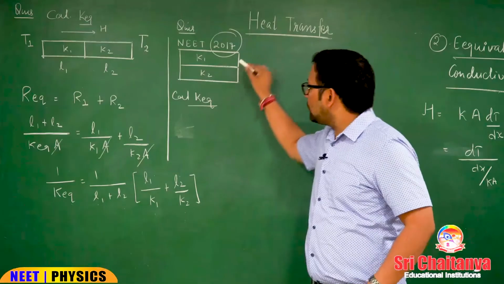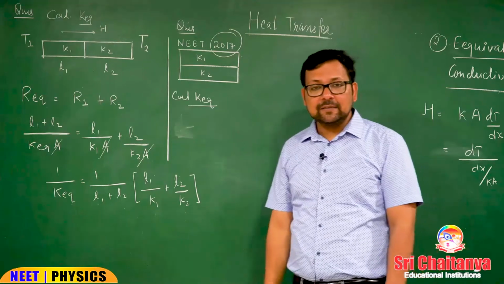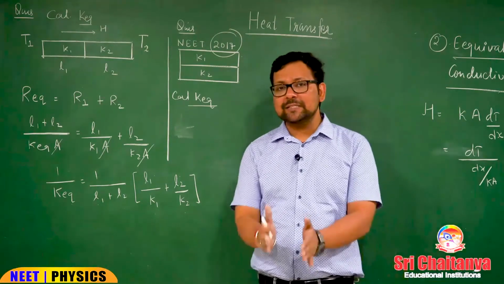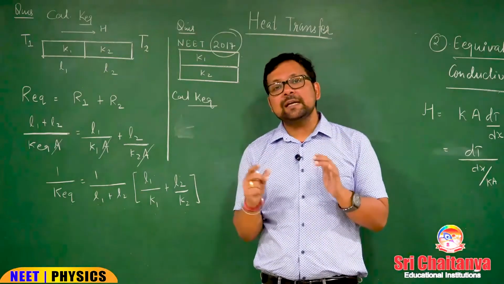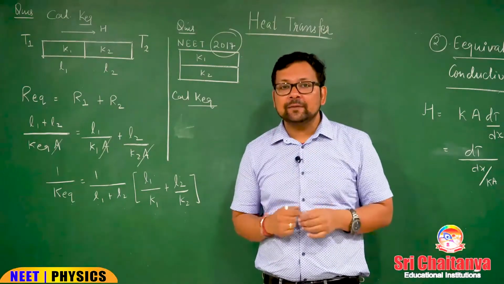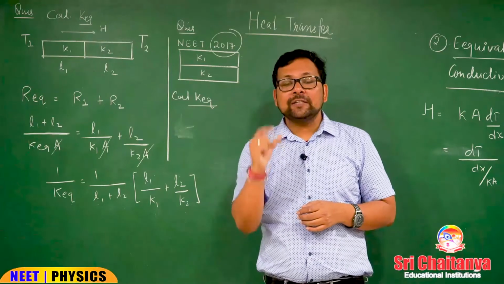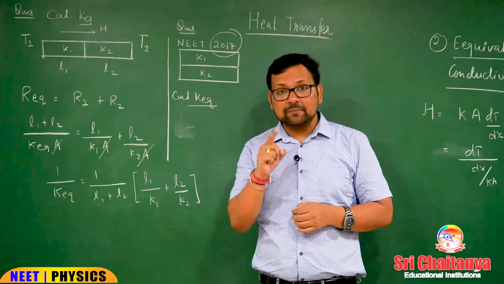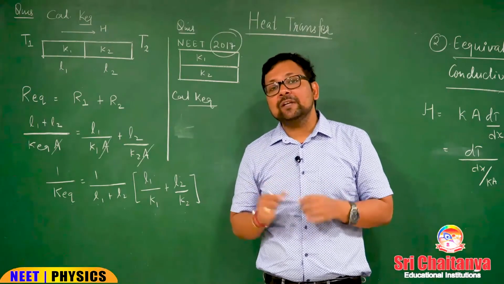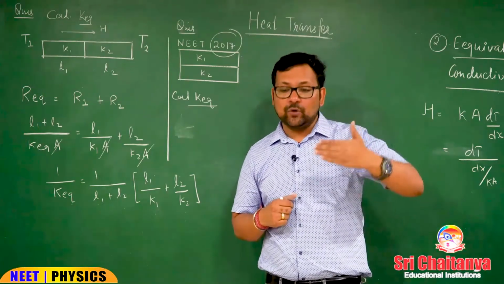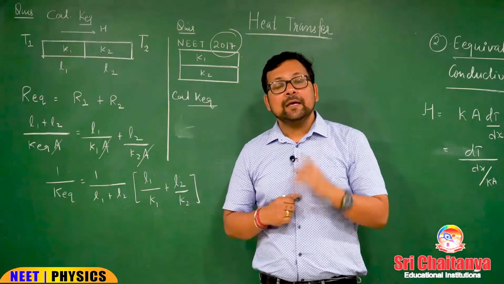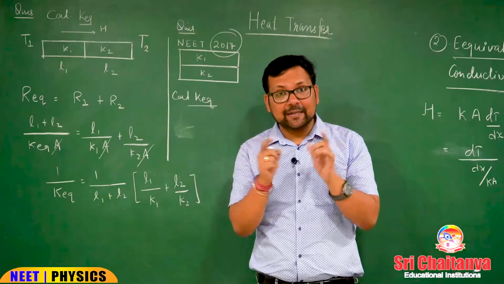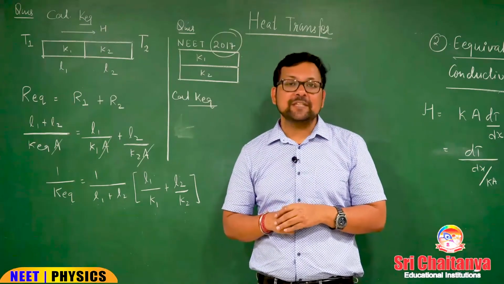So, what kind of arrangement is this? This is parallel. Why is this parallel? How to decide parallel? How to decide series? Don't ever decide series or parallel by the arrangement. They all have their own condition. Like in series combination, H must be the same, so whatever H is through the first is going to the second. In the same way, for parallel combination, the temperature difference delta T for both the rods must be the same.